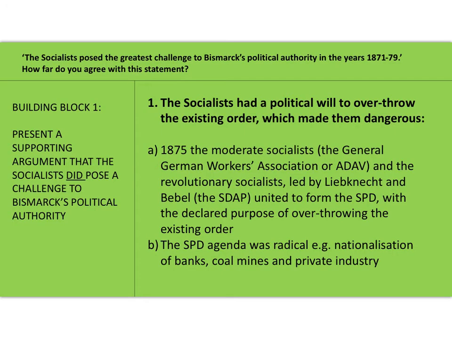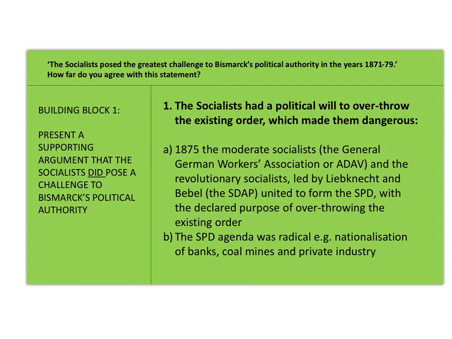Okay, so let's take the key building blocks, and I'm using different colours for each. So that first building block then is you're presenting a supporting argument that the socialists did pose a challenge to Bismarck's political authority. So I think I've got about 9 different points here for this.